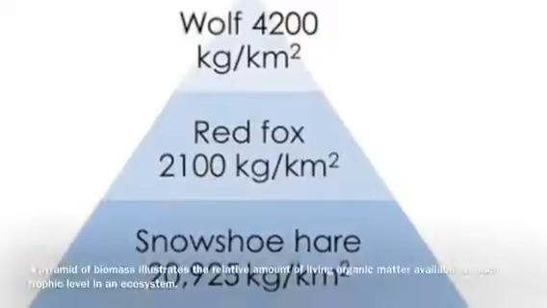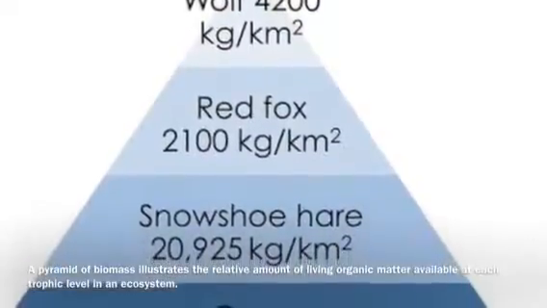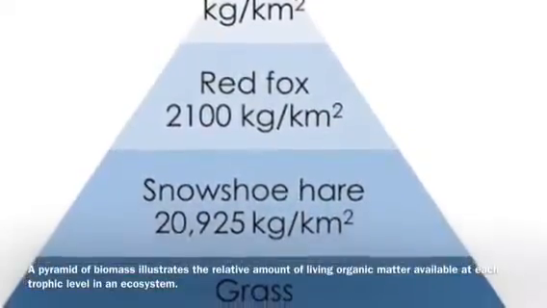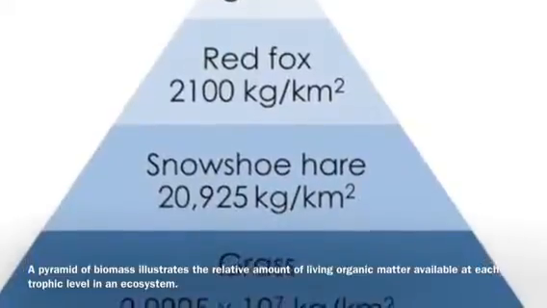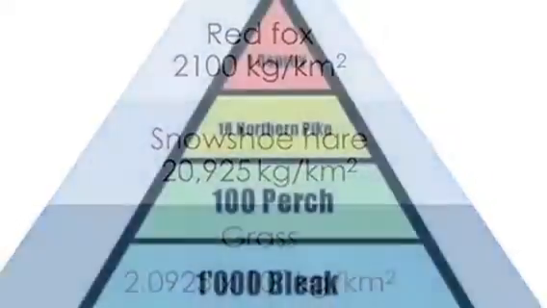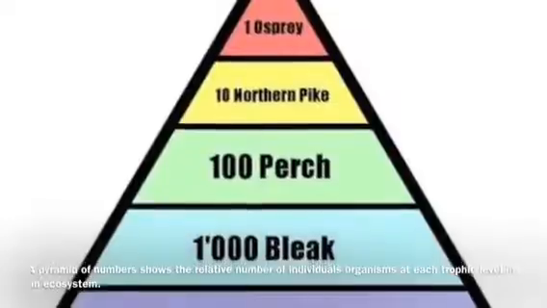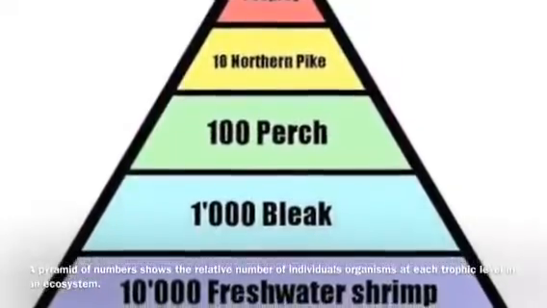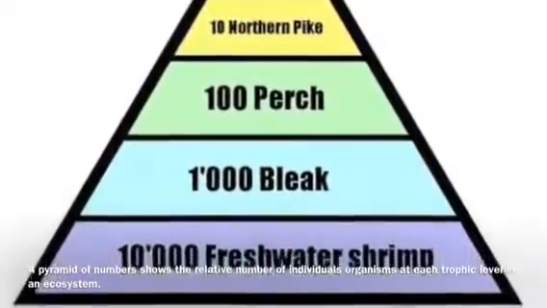A pyramid of biomass illustrates the relative amount of living organic matter available at each trophic level in an ecosystem. A pyramid of numbers shows the relative number of individual organisms at each trophic level in an ecosystem.